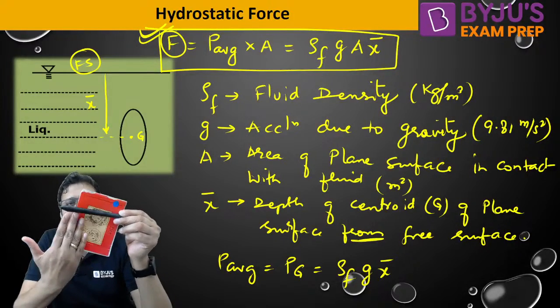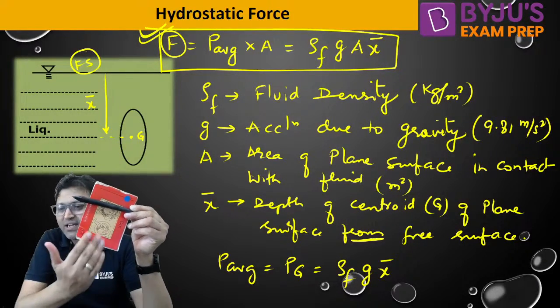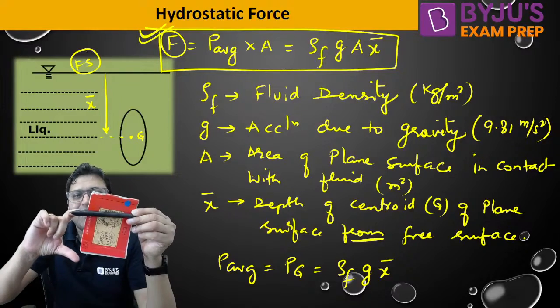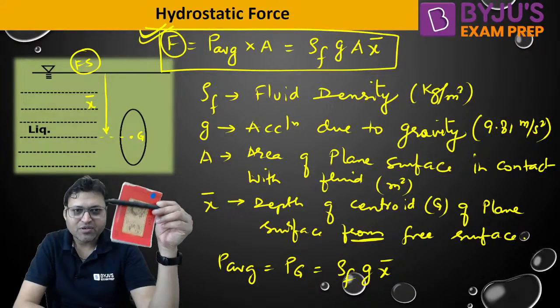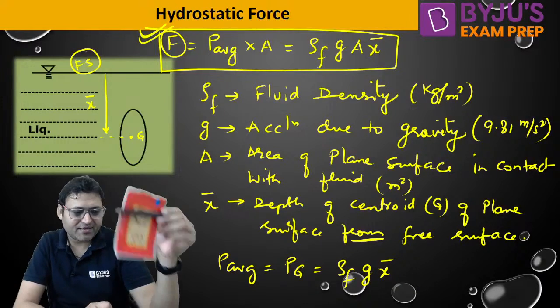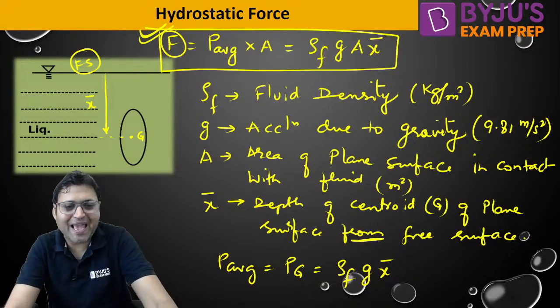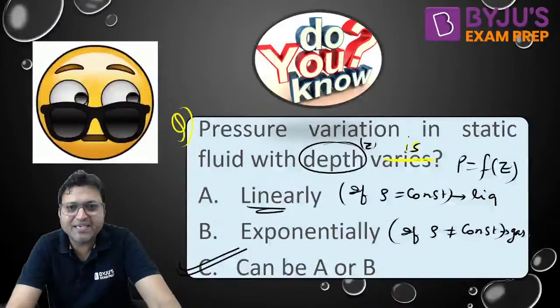Now how much will it be? The area will be 3 into 3. This will be 3, this will be 3. 3 into 3 will be the area now. And what will be the value of x bar? Everybody, please do let me know.